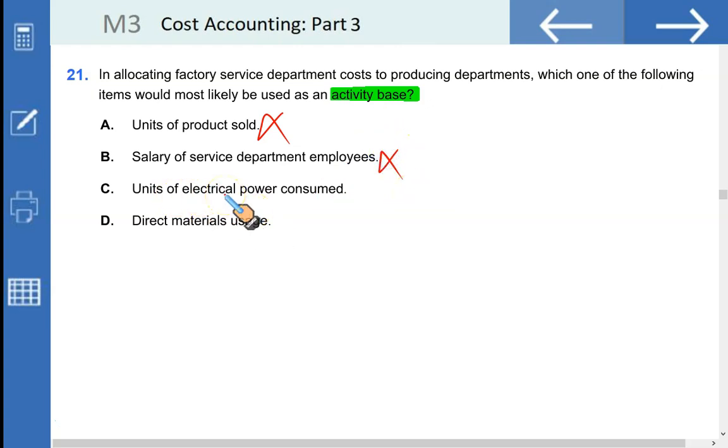Units of electrical power consumed. That makes sense. That is true. This would be a good basis to determine the demand on the service departments. Production department demand on the service department. This is right option. This is correct. We can use units of electrical power consumed as a basis to allocate the service department cost on the production department. And lastly, the direct material usage. This is again incorrect because it doesn't always have a direct relationship to the increase of service department cost. So our right option is option C.